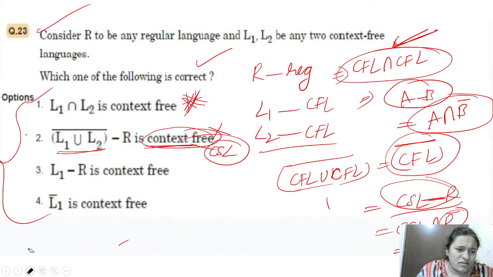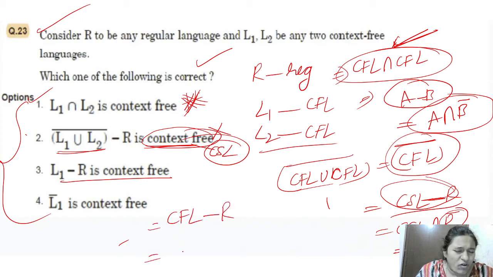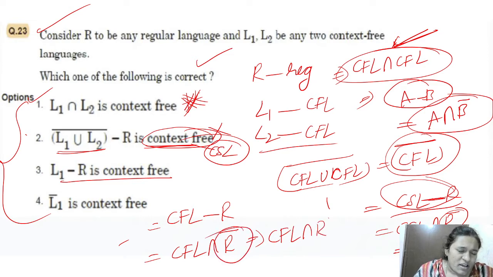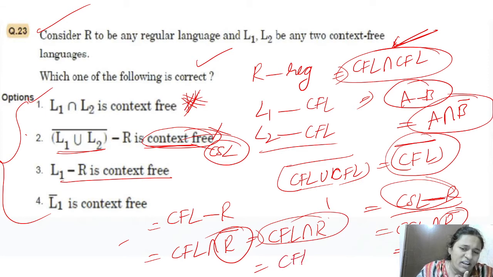Next one is: L1 minus R is context free. L1 is a CFL, and R minus R, that also, how can we write? CFL intersection regular complement. Regular is closed under complementation, that's why regular complement is regular. That will become CFL intersection regular. What is CFL intersection regular? It is a CFL. This is the right option.